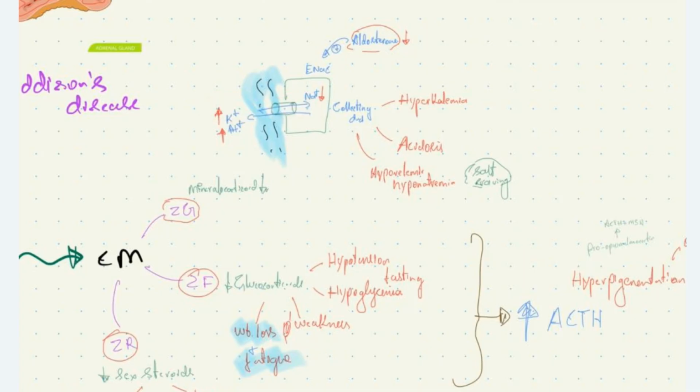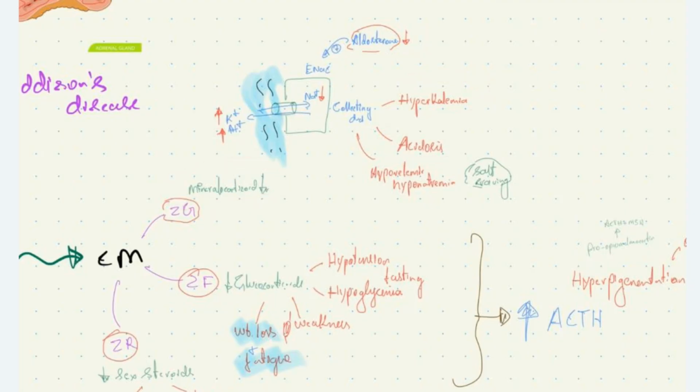When there is reduced aldosterone, it causes reduced reabsorption and increased excretion of sodium, thereby causing hypovolemic hyponatremia. And also there is reduced excretion of K plus and H plus, causing hyperkalemia and acidosis. These are the clinical manifestations due to mineralocorticoid decrease.